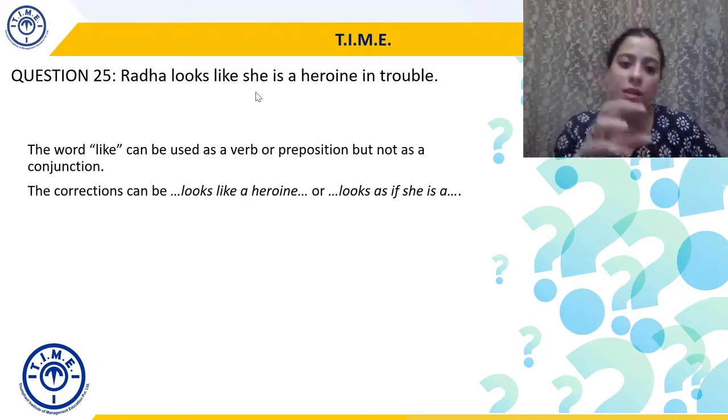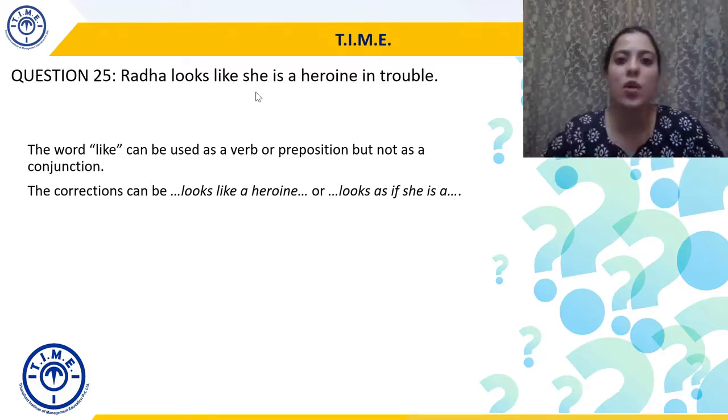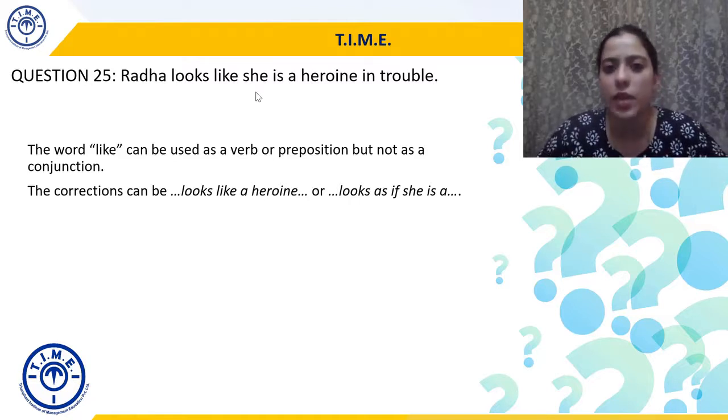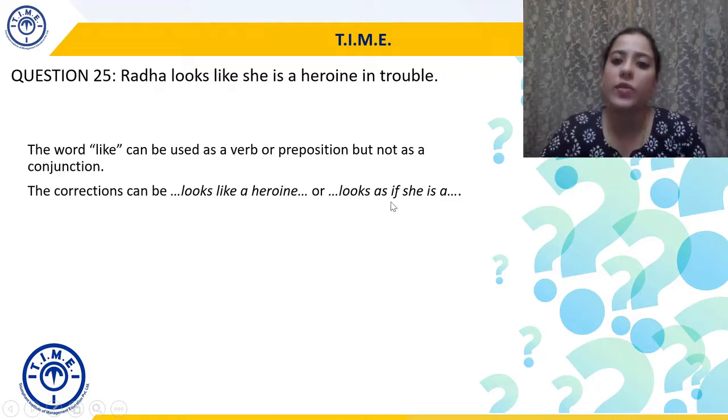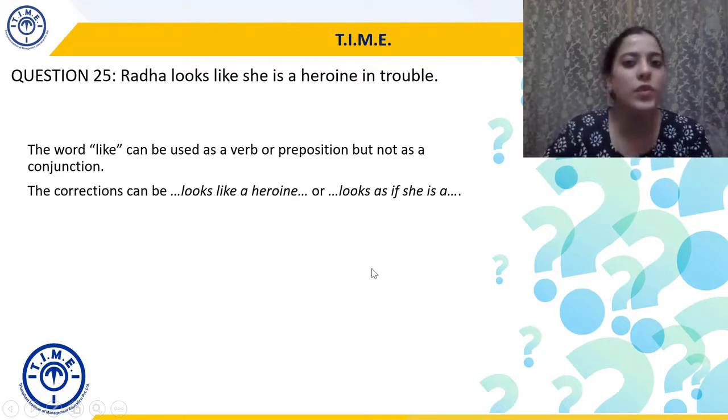Another way of solving it is that we completely take out like and we say Radha looks as if she is a heroine in trouble. So either you retain like and remove she is, or you remove like and replace it with as if. So these are the two ways you can go about solving this question.